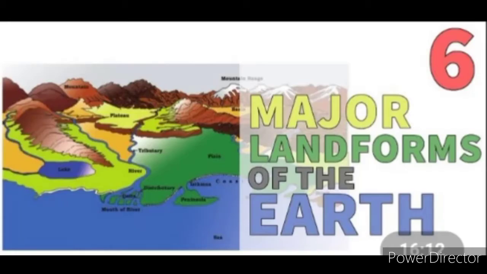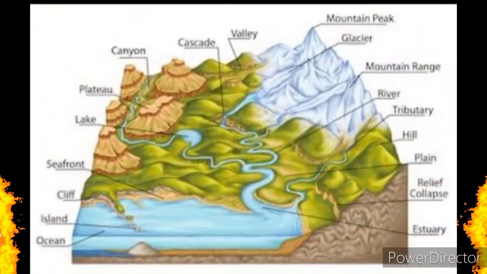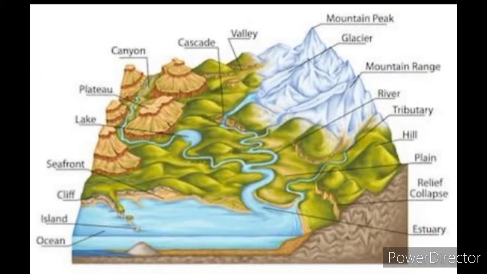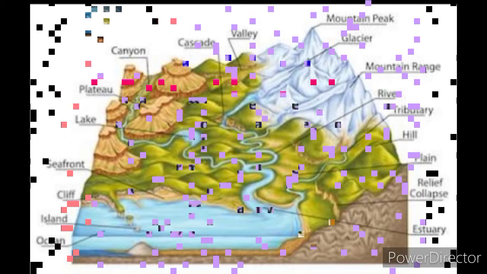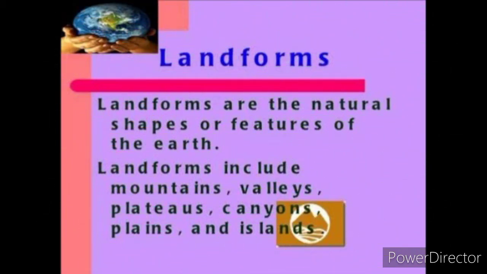Geography Chapter 6: Major Landforms of the Earth. The Earth's surface is not the same everywhere. It is highly uneven. It has hills, valleys, mountains, plateaus, and plains. All these features can be found under the sea too. These are termed as relief features or landforms.